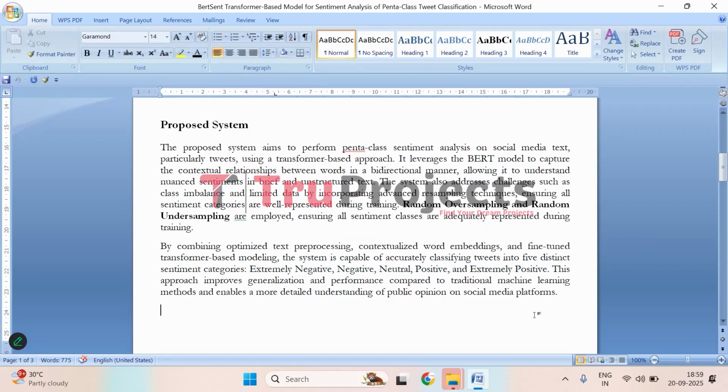By doing this, the system performs better than traditional machine learning methods because it can understand subtle differences in the language and context. This makes it possible to get a more detailed and reliable picture of public opinion on social media, helping businesses, researchers, or policymakers understand how people truly feel about certain topics.